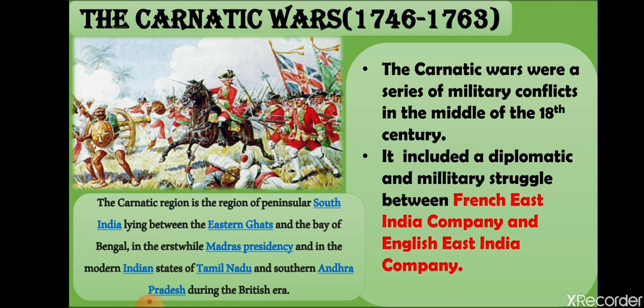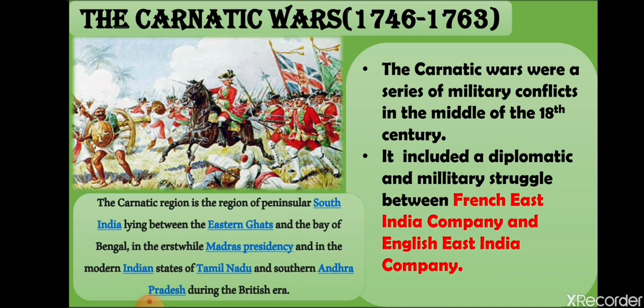Now, what exactly happened? The war started in 1746, when the British captured some French ships. In response, the French occupied Madras. When the Austrian Succession War ended in Europe, in 1748 the Treaty of Aix-la-Chapelle took place, and according to that treaty, Madras would return to the Britishers in exchange for the French fortress of Louisbourg in North America.